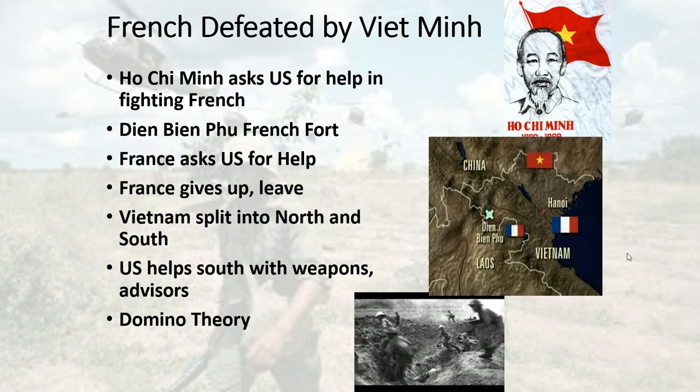So the United States is going to send help to the south because of something called the domino theory. The domino theory is you have to stop the communists because they're going to keep taking country by country. Hey, they took China, they took North Korea, they're going to try to take South Korea. Well, they get North Vietnam. If we're not careful, they'll get South Vietnam. Then what falls next? Laos, Cambodia, Thailand. It's like a long series of dominoes where you knock one over, they knock all the rest over. So we're going to stop this flow of dominoes. We're going to stop the North from taking over the South.